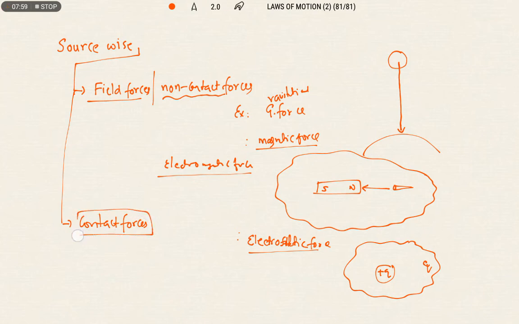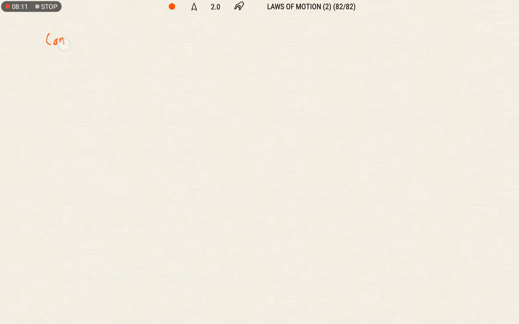Now let us come to the important topic we are going to discuss more in this chapter, that is contact forces. As the name shows, the forces which come into play by bodies coming in contact are known as contact forces. Here we are classifying contact forces into different categories. Let us study one by one. We are going to discuss the first one, normal force.